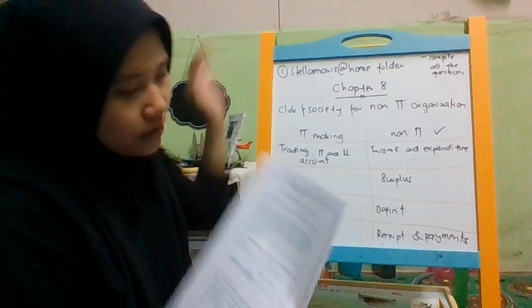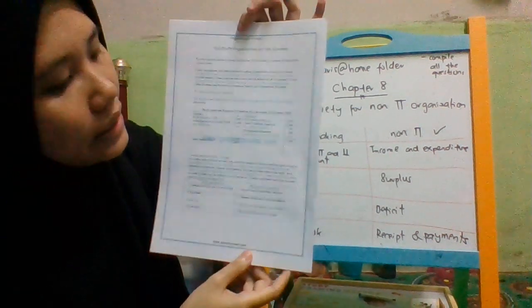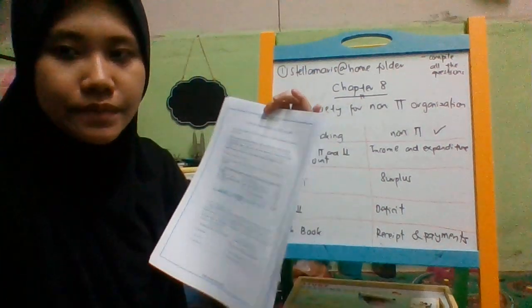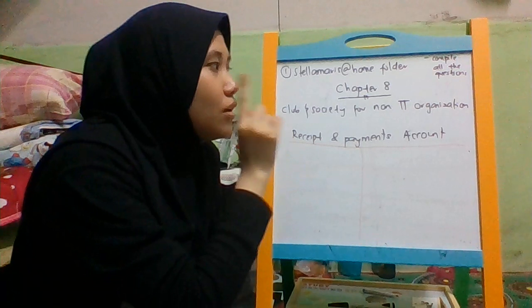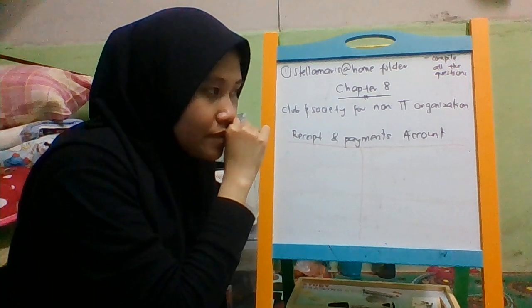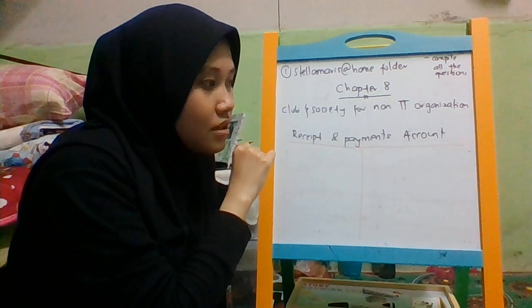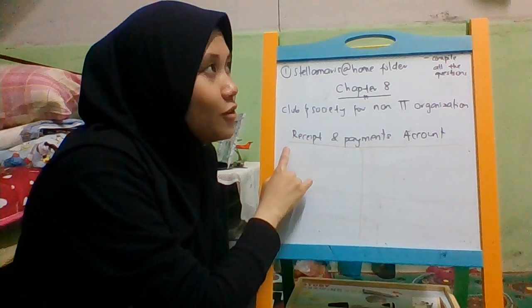I already uploaded the notes here, and I just simplify it through this whiteboard. Everything, I already put in the materials. You can refer to them for further details. One more thing, the receipt and payment account is just a normal T account, but for a non-profit organization we call it receipt and payment. For a normal company we call it cash book or T account. And this is the normal debit and credit.